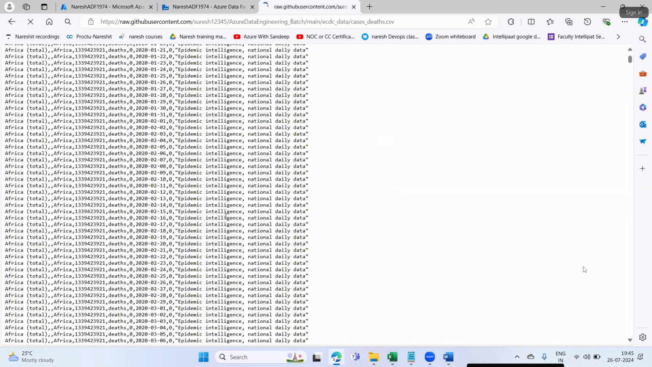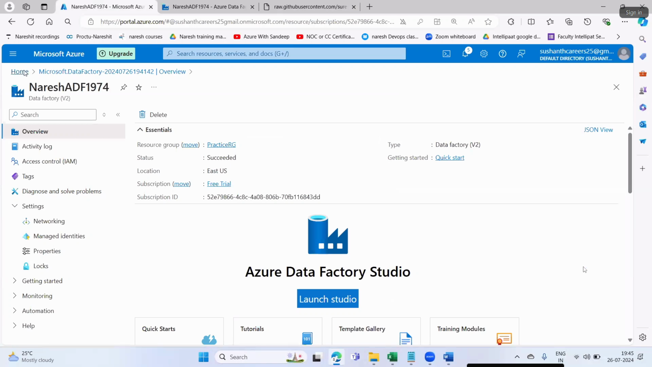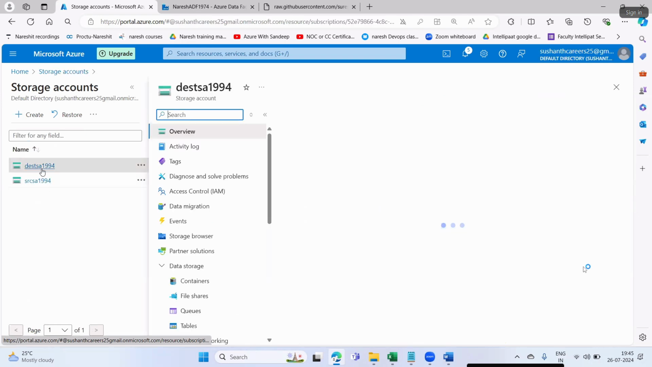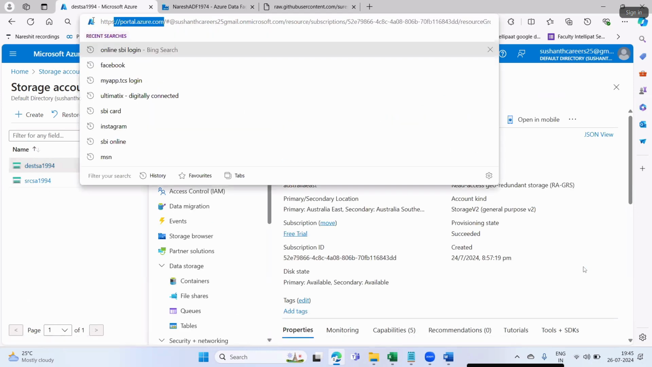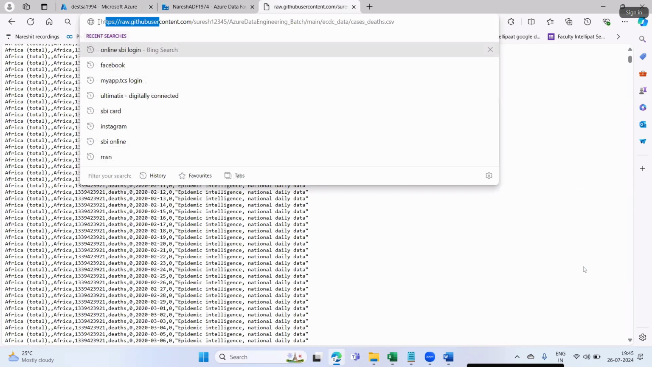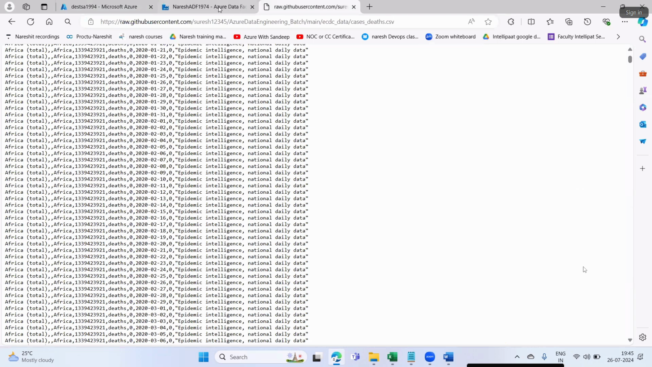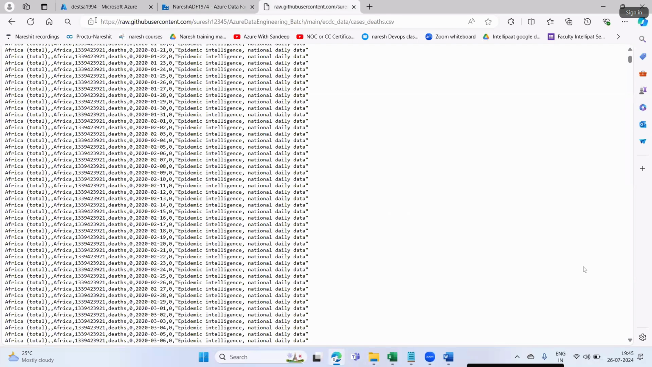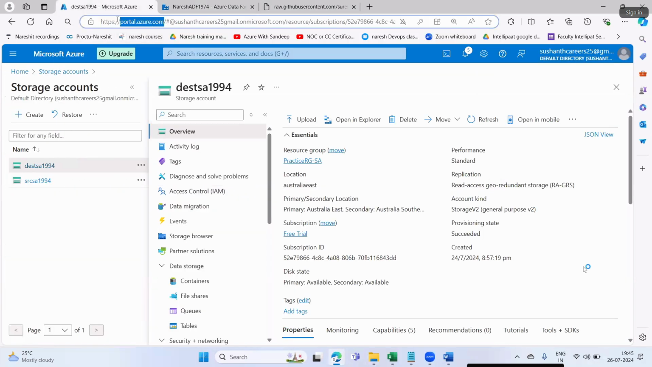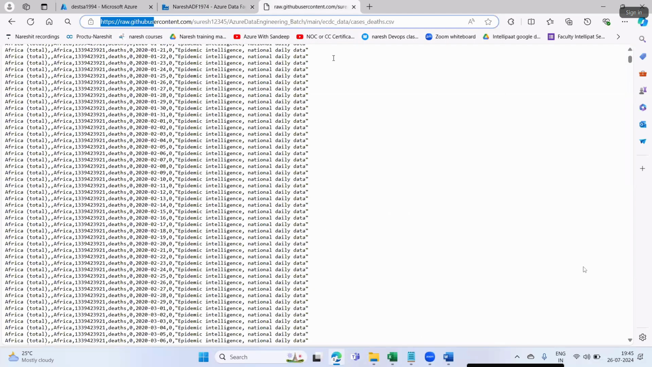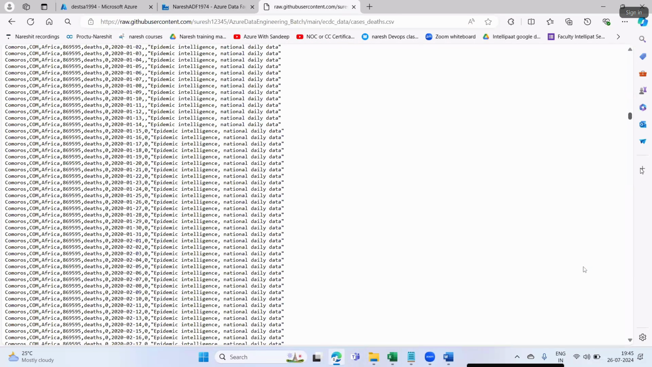All this data we are now loading into our destination storage account. Where is our destination storage account? It is in the cloud. Where is our source file? It is in GitHub. How are we doing this operation? Using Data Factory. The data is here, and we want to copy it using Azure Data Factory.